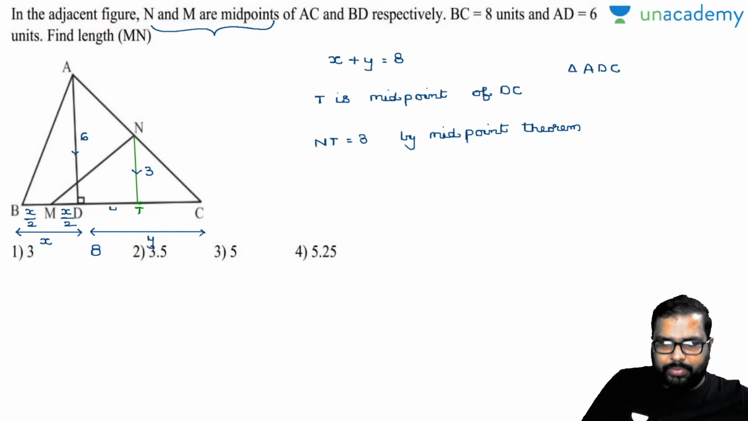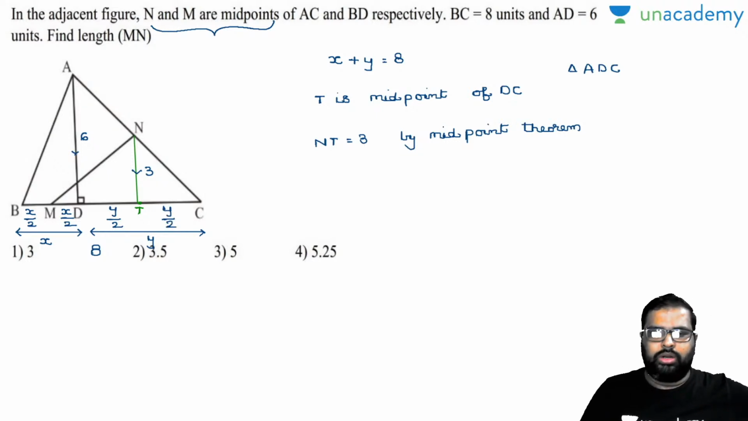DT, again T is midpoint. I'll take DT as Y by 2. And I'll take TC as Y by 2. Am I right or wrong? Now closely observe there. MT value will be how much? Because we are asked to find out MN value. MT value will be how much? X by 2 plus Y by 2, which is nothing but equal to X plus Y by 2. Am I right or wrong?